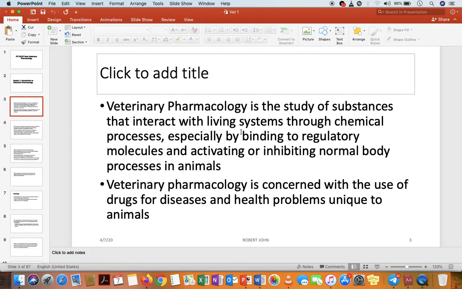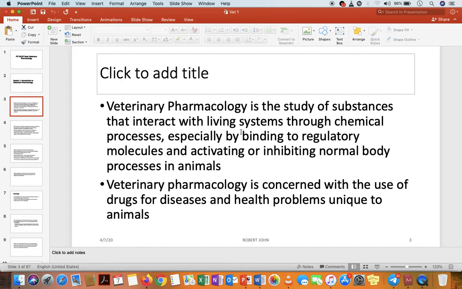The definition is very similar to that of basic pharmacology, which was about substances that interact with the living system and can regulate it.